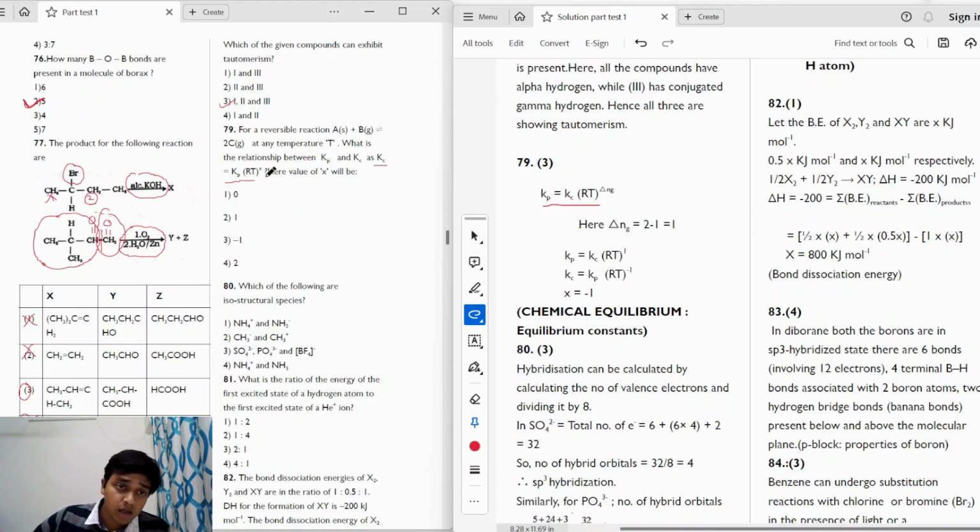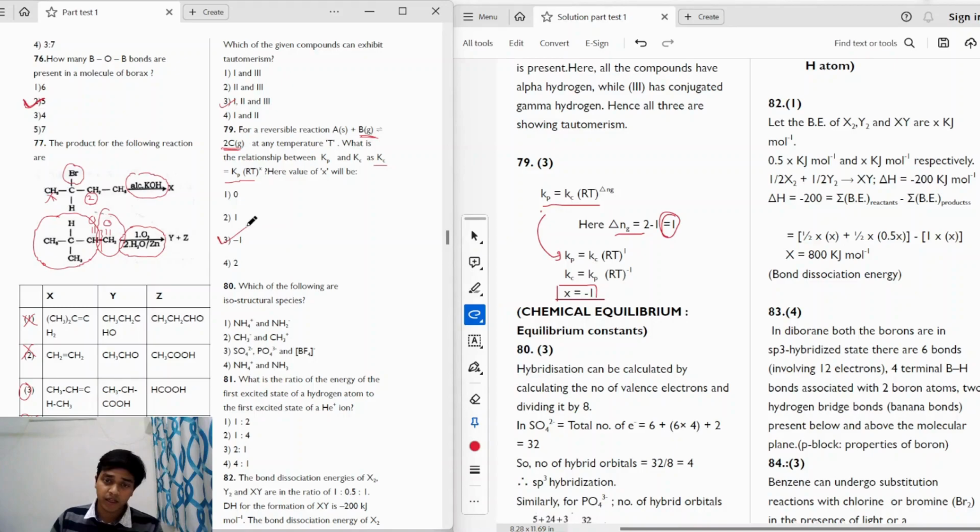So if we take a look at the reaction, we have two molecules of gas on the product side, whereas one molecule of gas on the reactant side. So we can write delta Ng as 2 minus 1, which gives us 1. If we substitute in this formula, we get Kp is equal to Kc (RT) raised to the power 1. But in the question we are given Kc is equal to Kp, right? So if we take RT to the other side, we'll get x as minus 1. So the correct answer will be option 3.